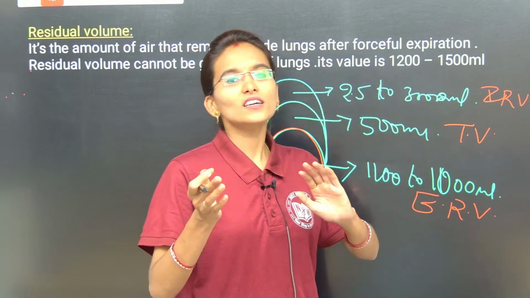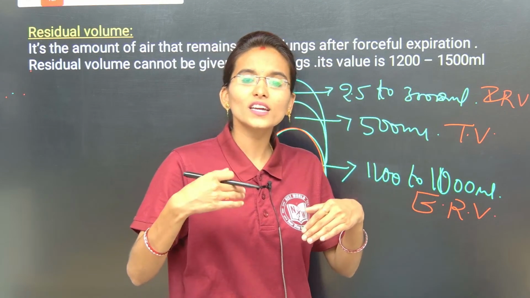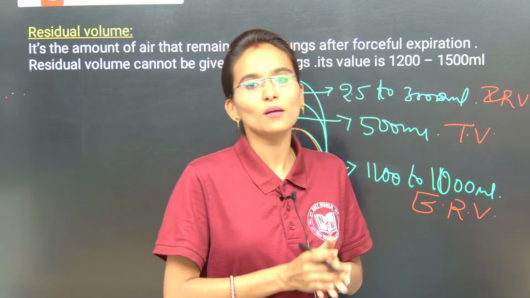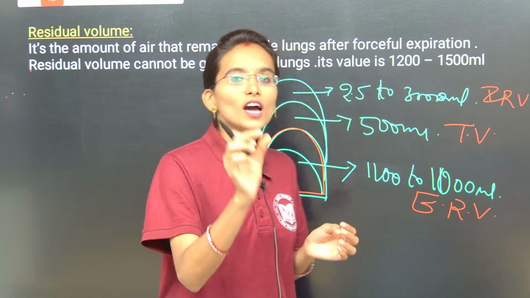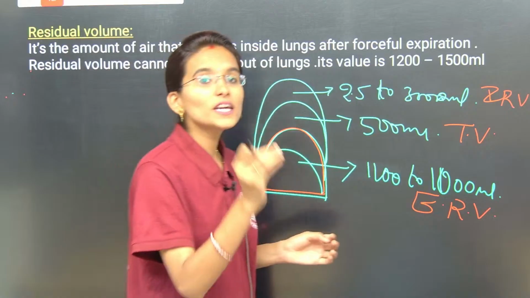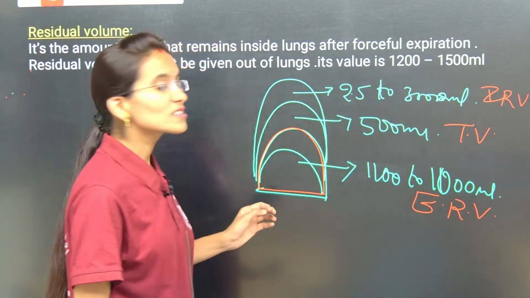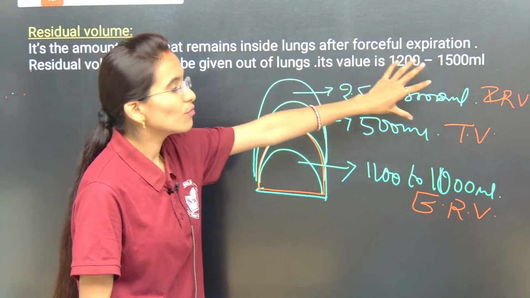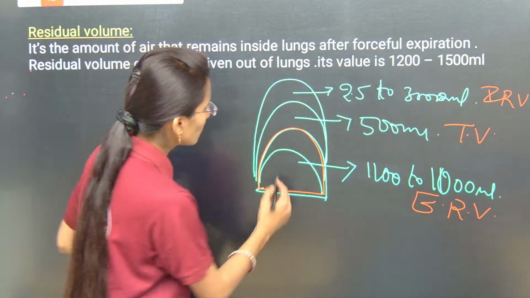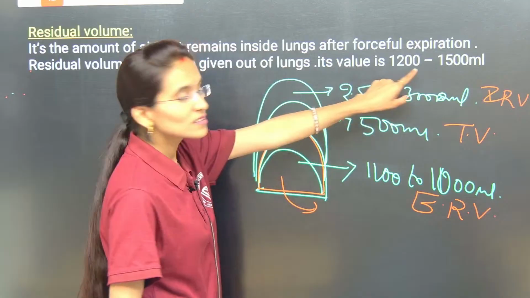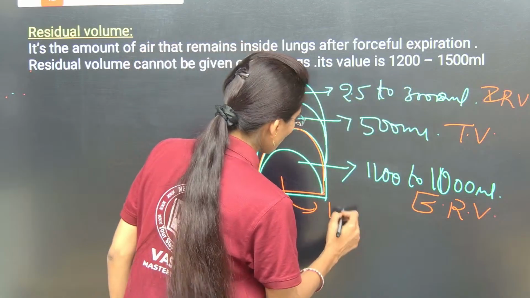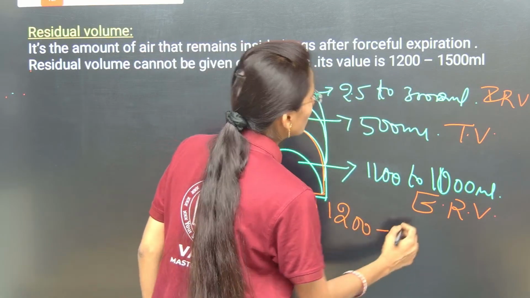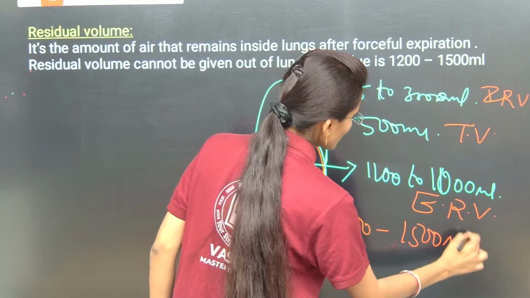It does not matter whether we inhale the extra amount of air or exhale the extra amount of air, the volume will be constant inside the lungs, and that particular volume is only called residual volume. So, it remains here, and approximately the value will be 1200 to 1500 ml.